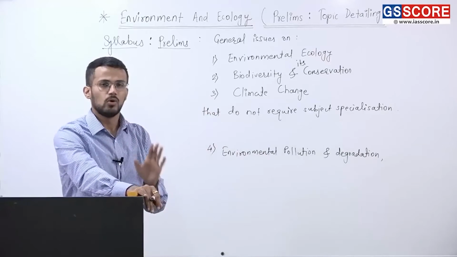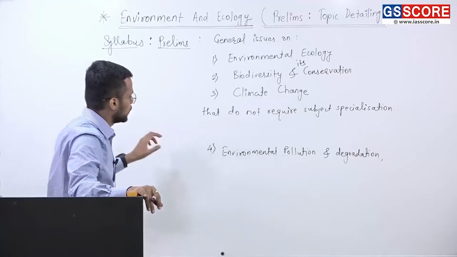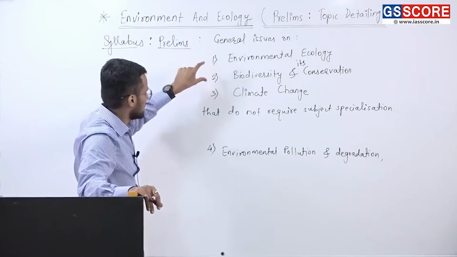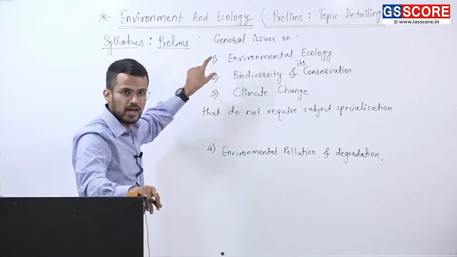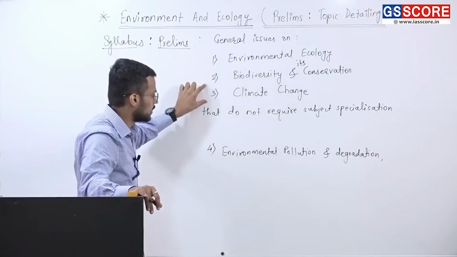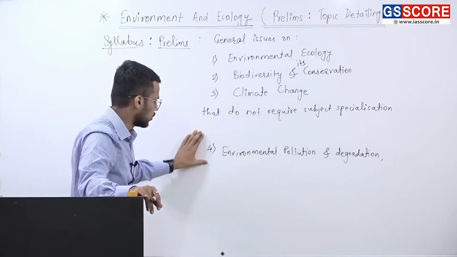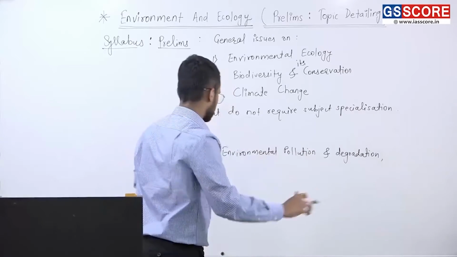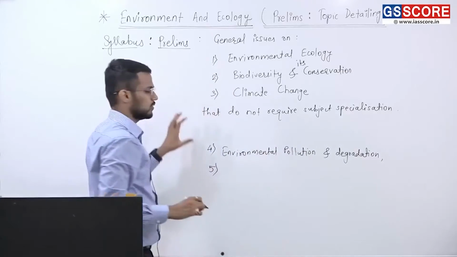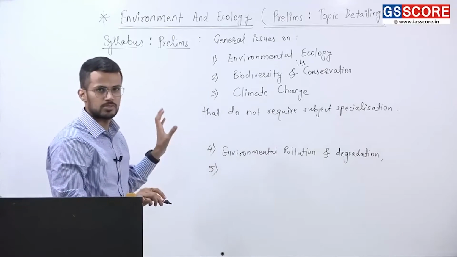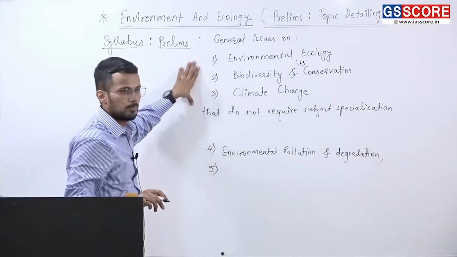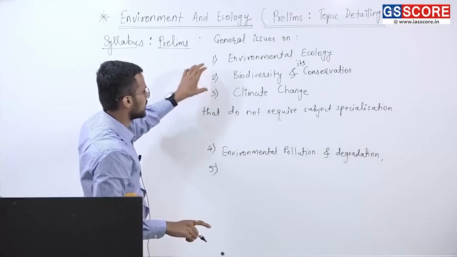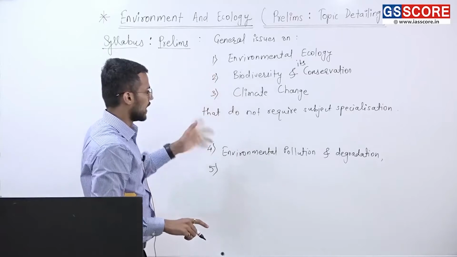So for prelims, what we are supposed to study? We are supposed to study about, first, environmental ecology, second, biodiversity and its conservation, third, climate change, fourth, environmental pollution and degradation, and fifth, though this topic is not mentioned in the syllabus of UPSC, be it in prelims or in mains examination, it is inherent in these topics like biodiversity, climate change, and pollution.